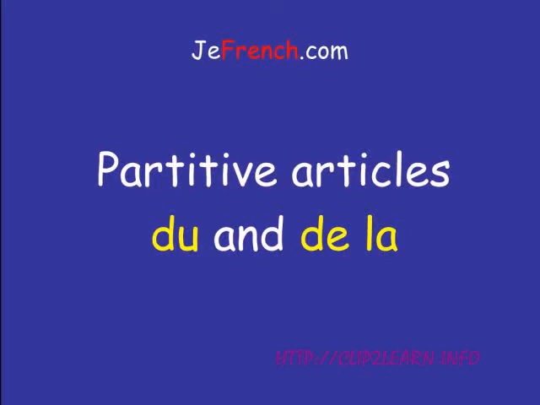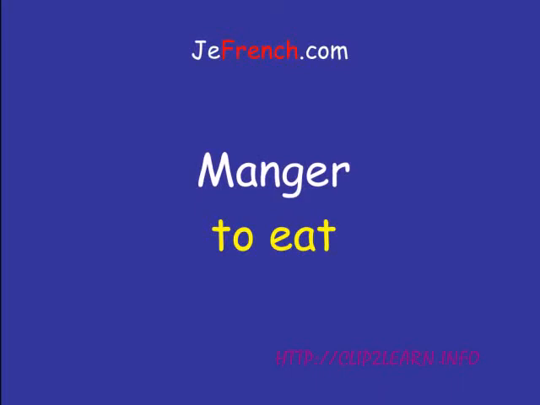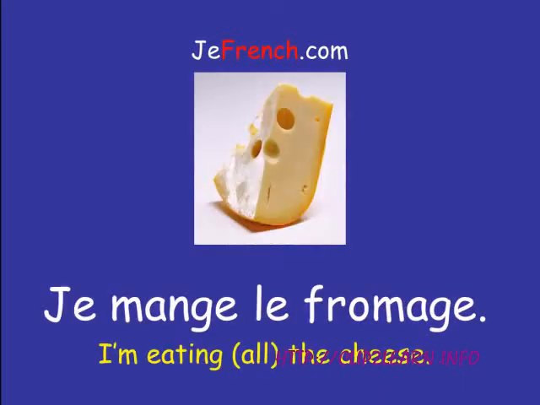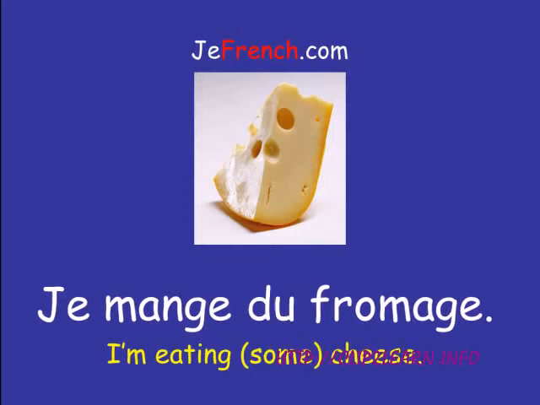So we're going to use du and de la in different sentences. For example, with the verb manger, to eat, je mange le fromage is I'm eating the cheese, and I'm implying that I'm eating all the cheese. Je mange du fromage is I'm eating some cheese, and I'm also implying that I'm not eating all the cheese, as if I was saying je mange le fromage.